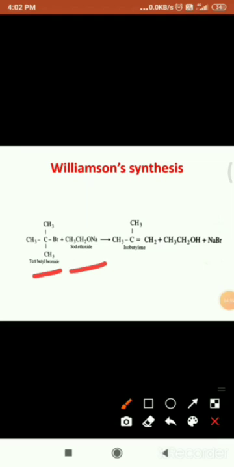Generally, in the presence of strong nucleophiles, they undergo elimination reactions to form alkenes. That means secondary and tertiary alkyl halides are generally not used for preparing ethers, because they undergo elimination reactions.